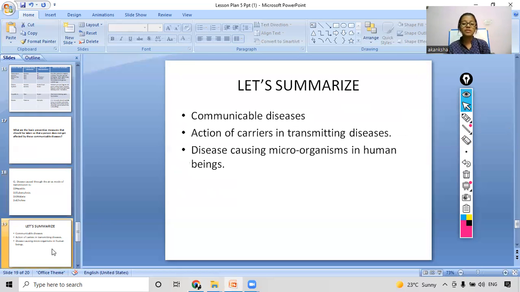Now coming to the summary part, let's summarize our whole lesson for today. We discussed communicable diseases. There were different communicable diseases which spread through contact. Then we read about the actions of carriers in transmitting diseases, and then disease-causing microorganisms in human beings. So this was all we discussed in today's class.